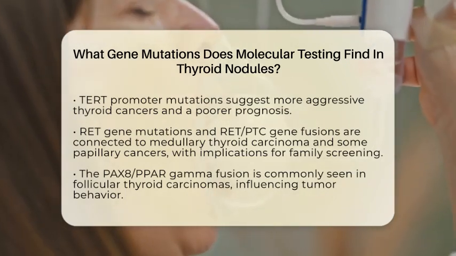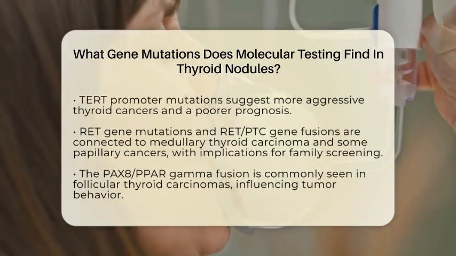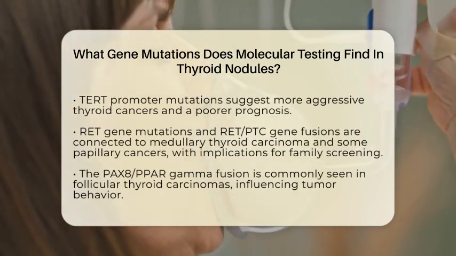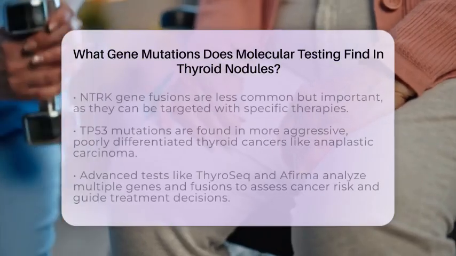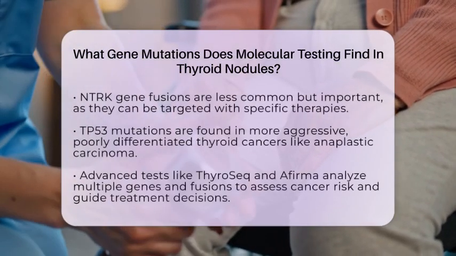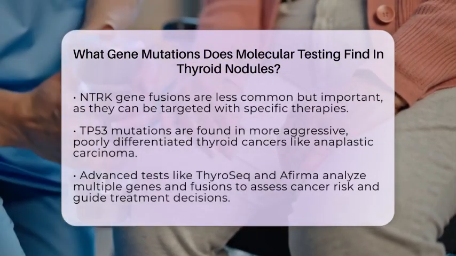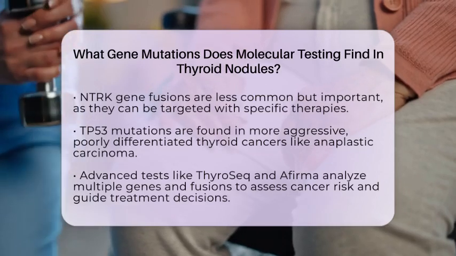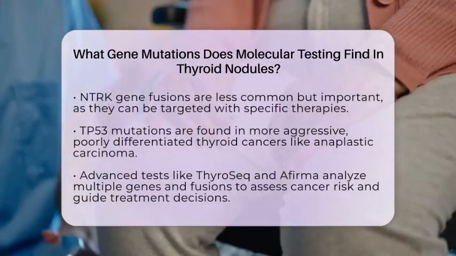The PAX8-PPAR gamma gene fusion is often seen in follicular thyroid carcinomas. It affects how genes related to cell growth are regulated, which can influence how the tumor behaves. NTRK gene fusions are less common but important because they can drive cancer growth in some thyroid cancers. These fusions are targets for specific therapies that can be very effective.